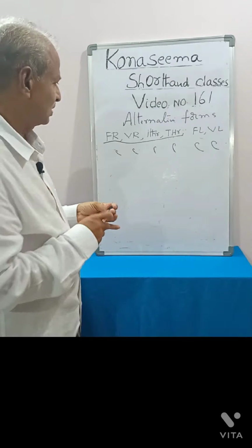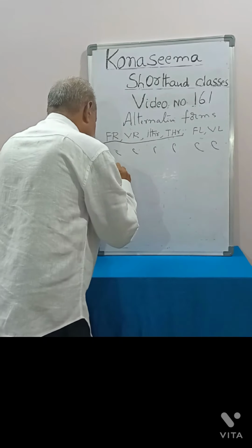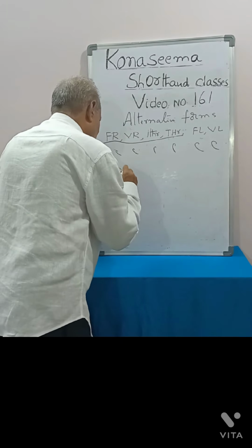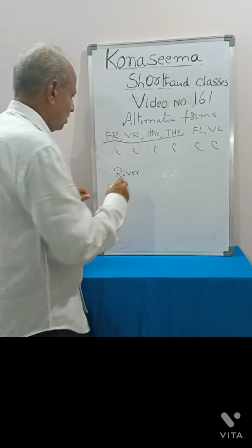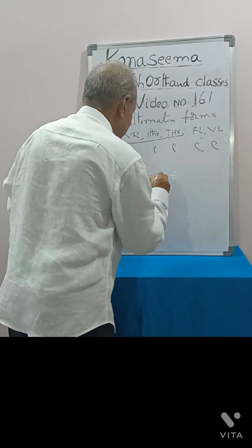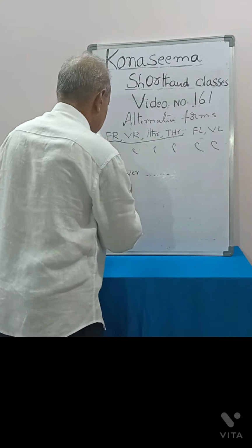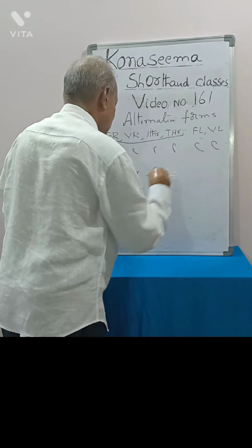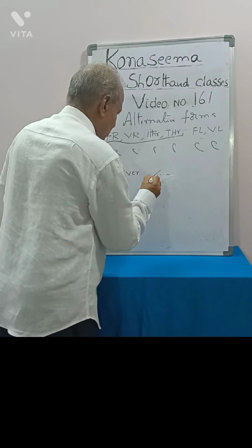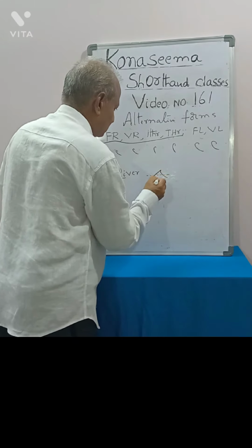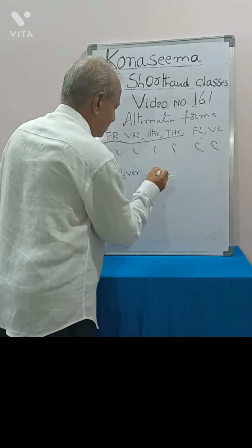For example, I read this word, a river. Actually, how do we have to write river? Re, ver. We have to write like this.